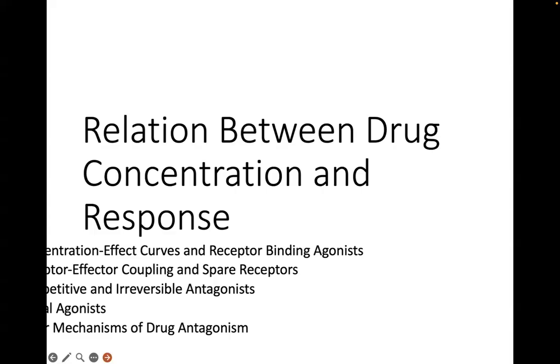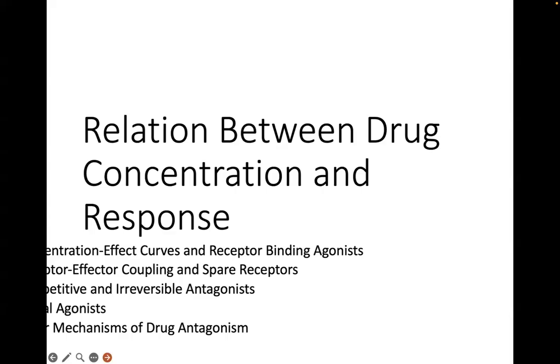Although drug response becomes complex in the real setting, we have to understand this basic concept of drug concentration and concomitant cellular response, for us to be able to understand the complexity of drug response in the clinical setting.